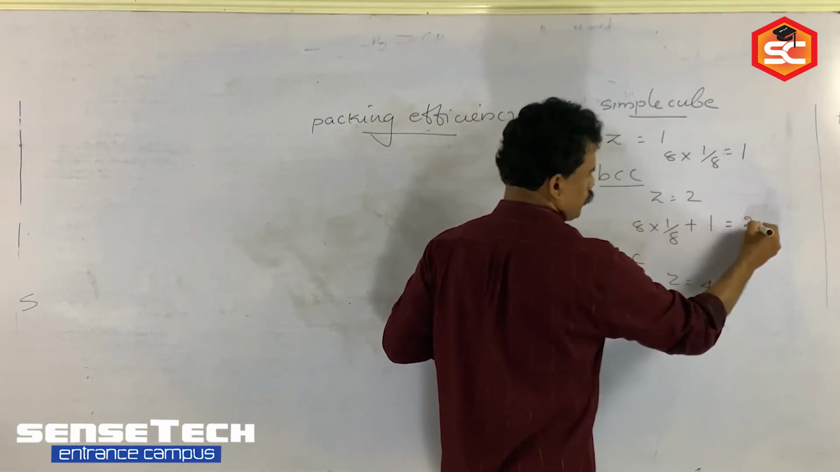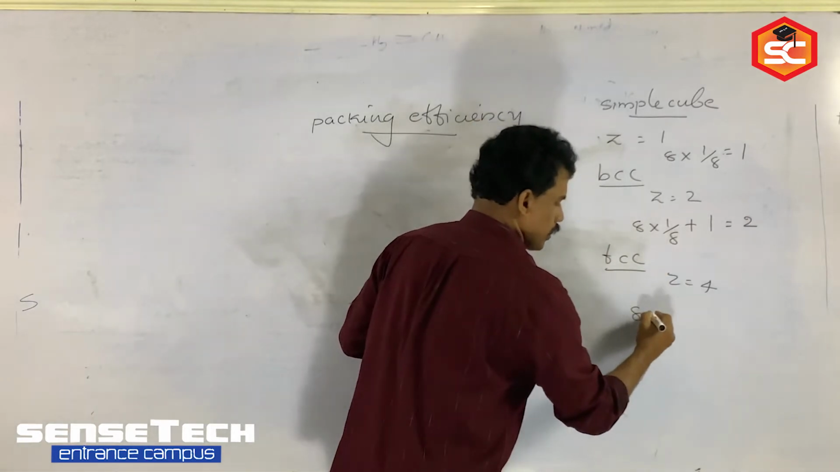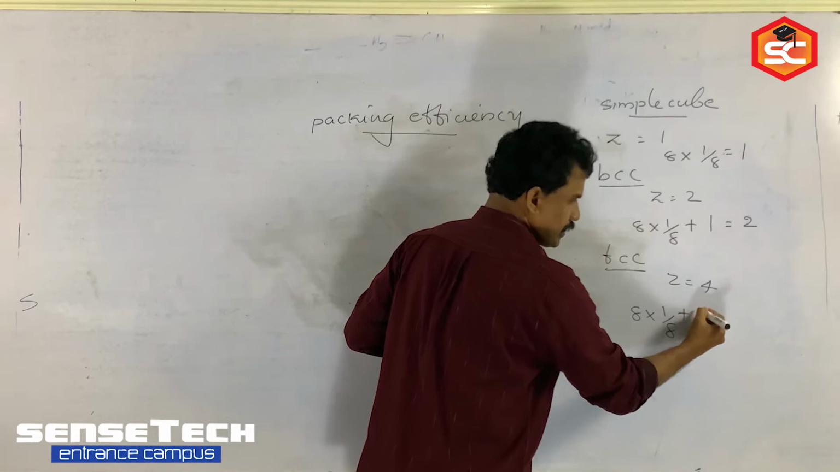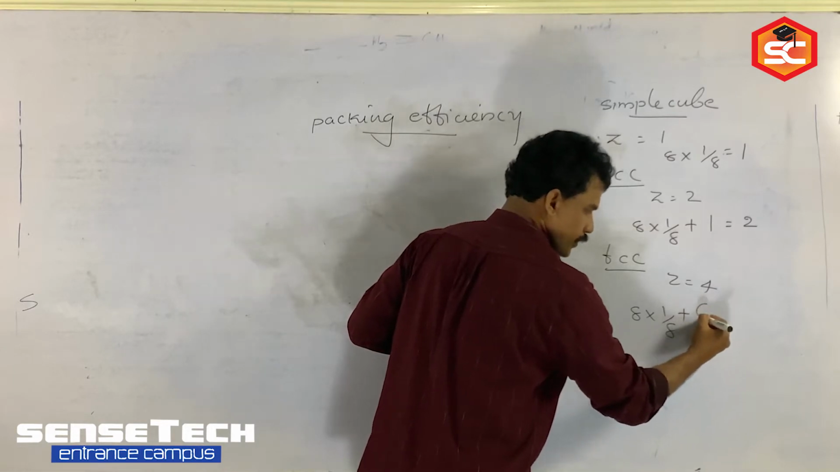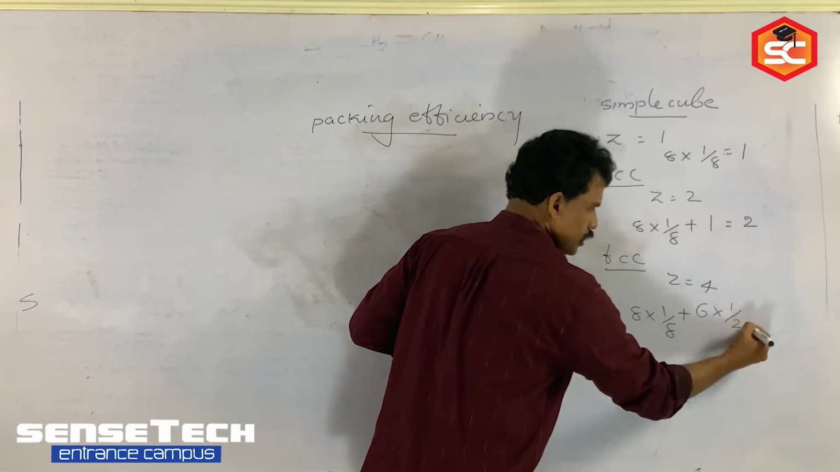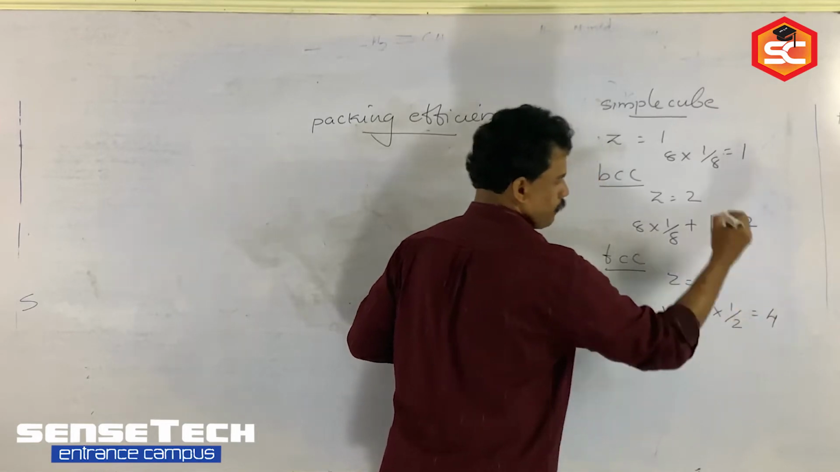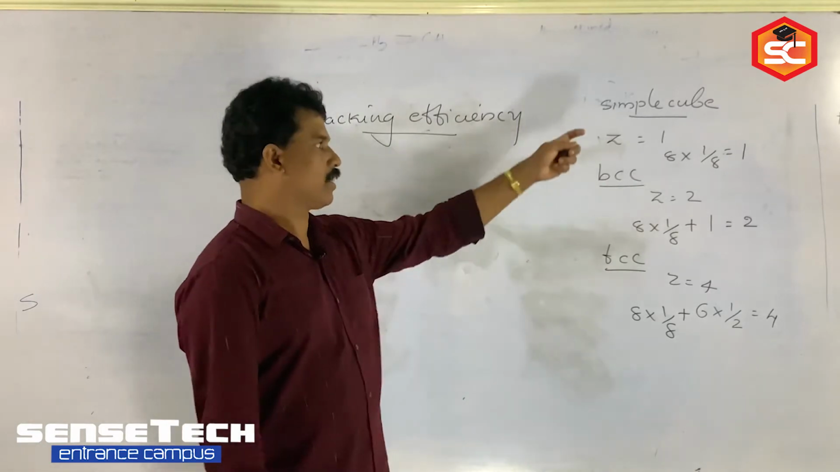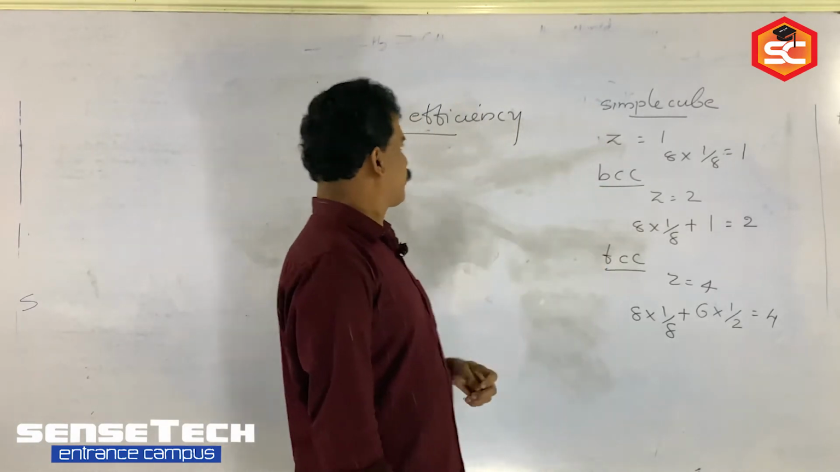So, total is 2. Here, corner 8 into 1 by 8 contribution plus how many faces are there in a cube? 6 faces. Opposite faces act as single one. So 6 into 1 by 2. So it is 4. This is the way each unit cell acts in a chemical reaction or in any process.